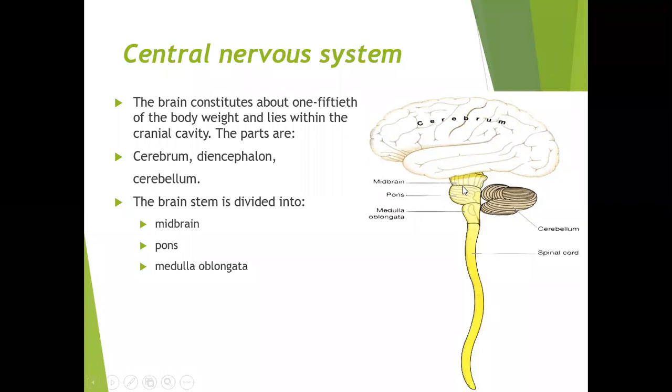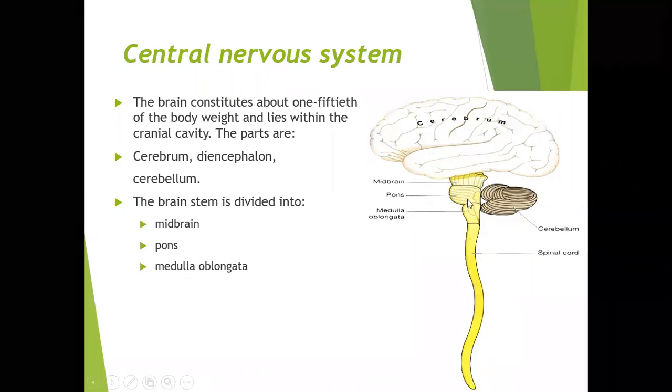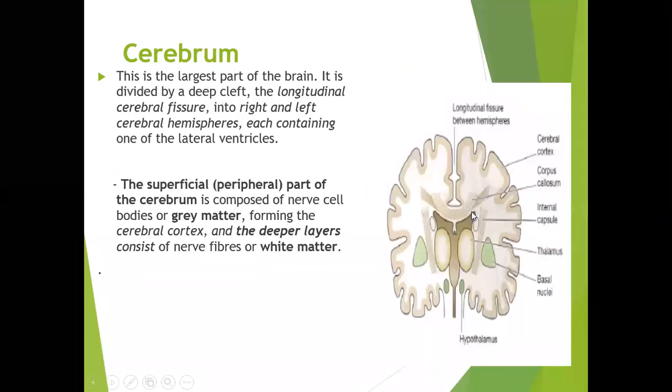It has three parts: the midbrain, pons, and medulla oblongata. There are three structures within the brain stem. So the cerebrum, cerebellum, and diencephalon are above, and below, within the brainstem, are the midbrain, pons, and the medulla oblongata.